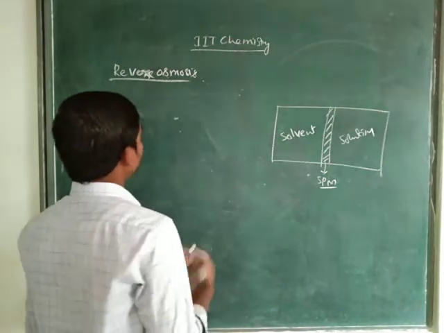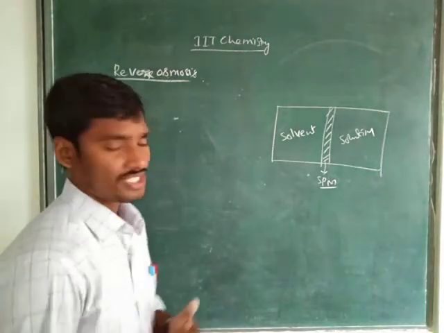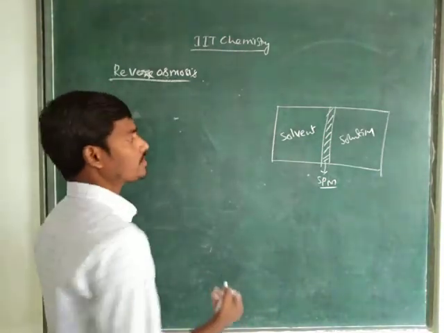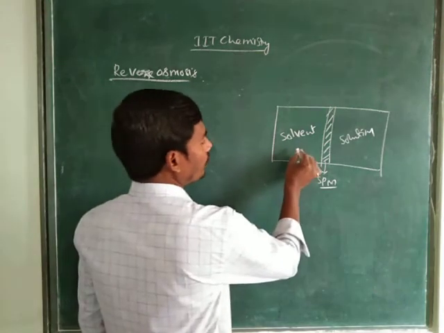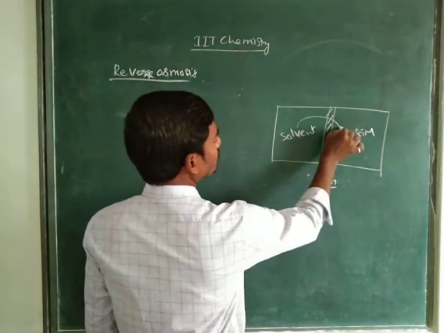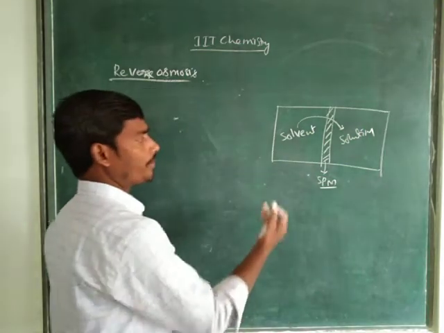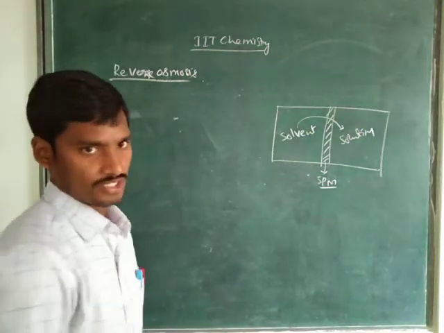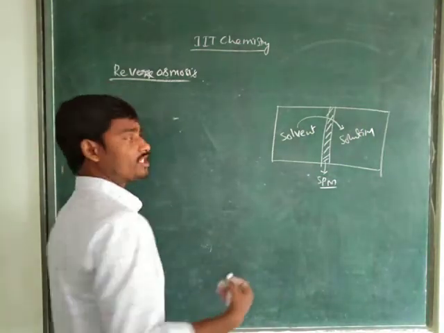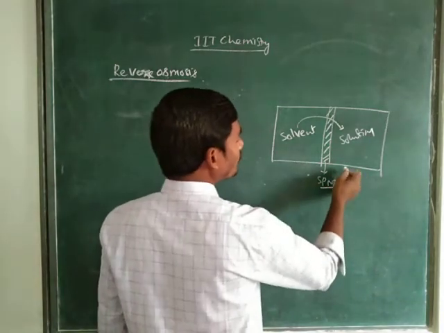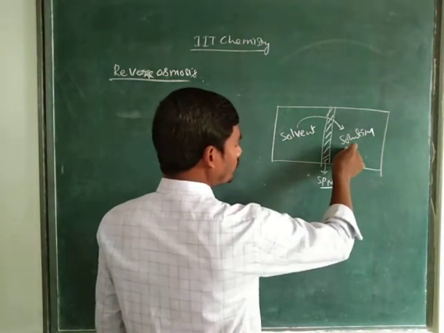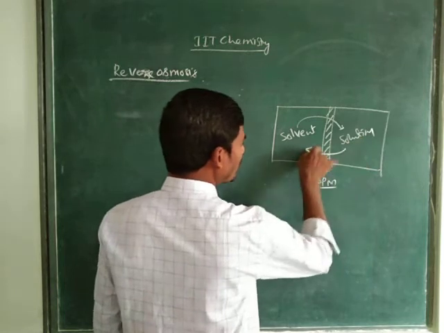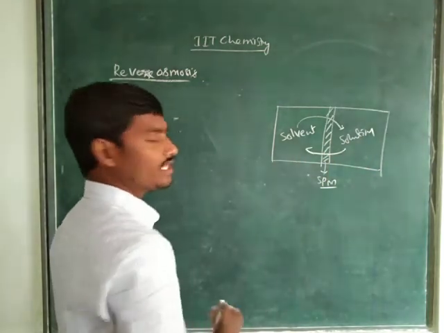So in reverse osmosis, first, what is osmosis? Osmosis is the flow of solvent molecules into the solution through a semi-permeable membrane. Reverse osmosis means the flow of solvent molecules from the solution to the solvent.